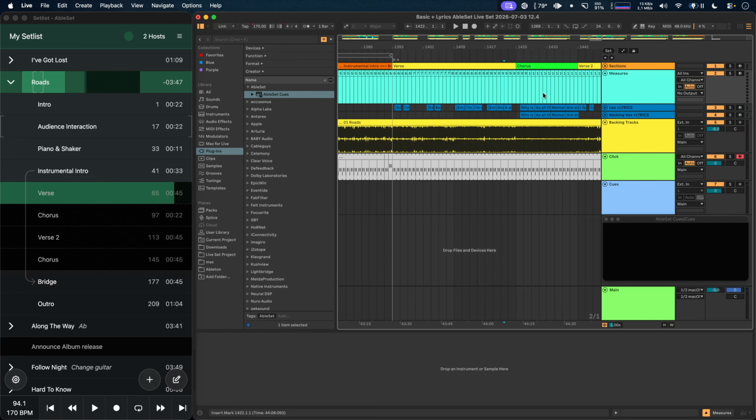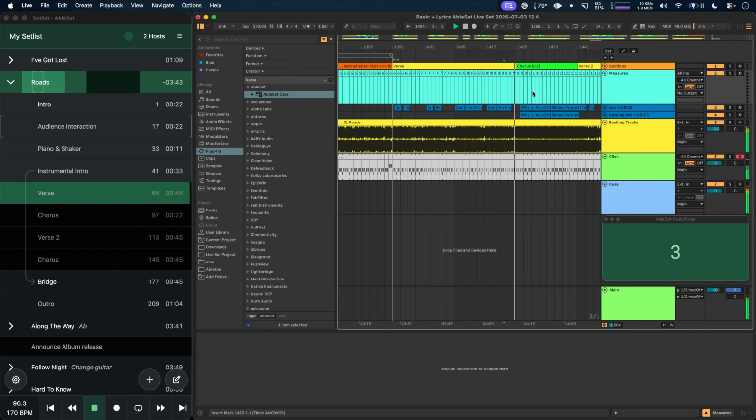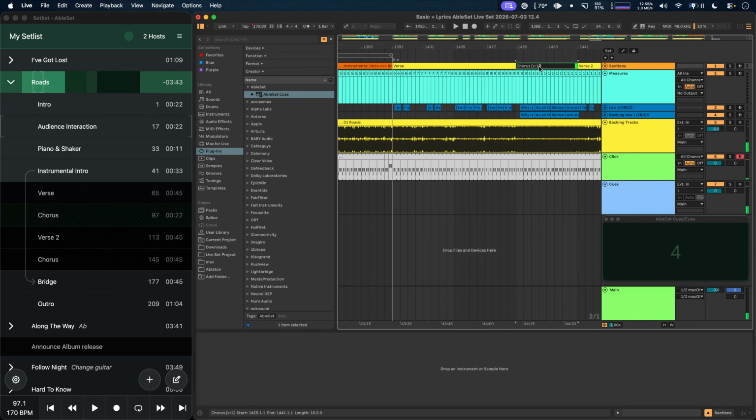Now, these count-ins can be customized per song and per section by adding attributes to locators or section clips. So, for example, if I wanted to shorten the count-in for the chorus, I can add C:1 in square brackets, and that shortens it to 1 bar. Or I could also disable it completely by writing C:0.